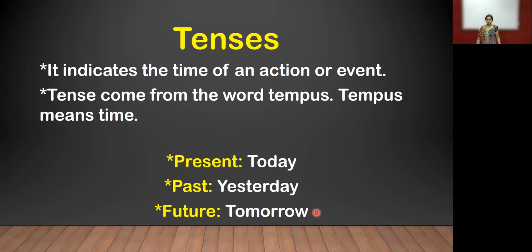Now see, we wrote what is meant by tenses. Present means today, past means yesterday, and future means tomorrow. It is a simple language to understand the meaning of present, past, and future. For a small student, I wrote the meaning in simple language, but it is not a special meaning. Present, today; past, yesterday; and future, tomorrow.